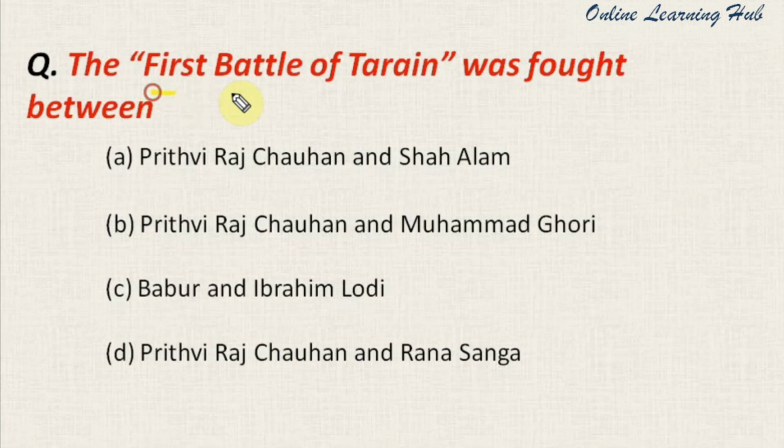The first Battle of Tarain was fought between Prithviraj Chauhan and Shah Alam, Prithviraj Chauhan and Muhammad Ghori, Babur and Ibrahim Lodi, Prithviraj Chauhan and Rana Sangha. And the right answer for this question is number B, Prithviraj Chauhan and Muhammad Ghori.